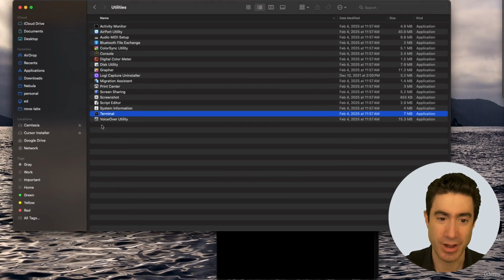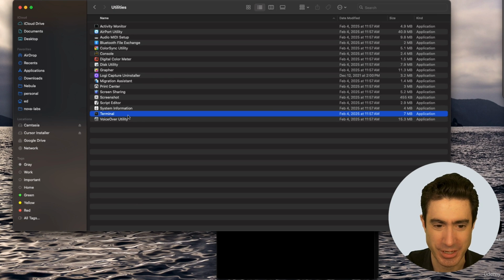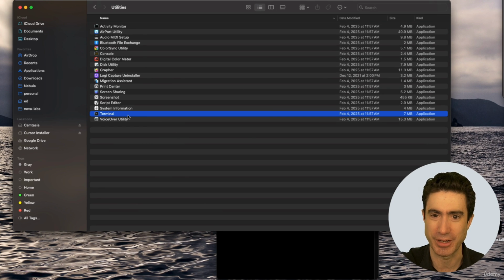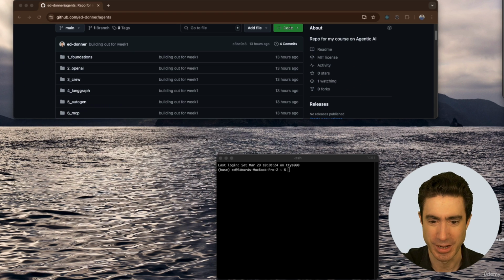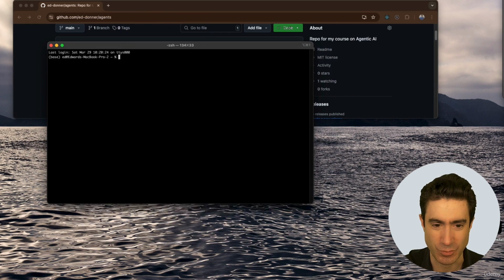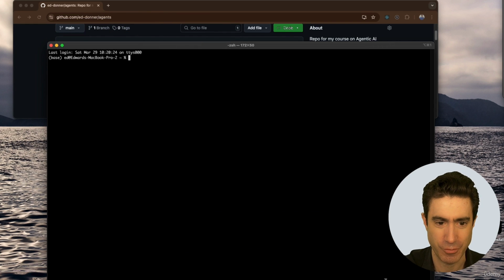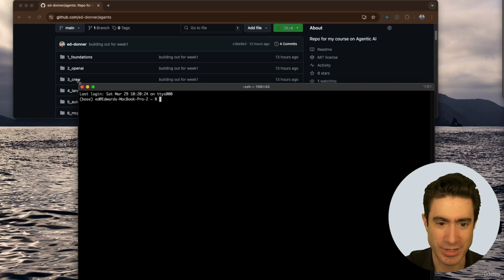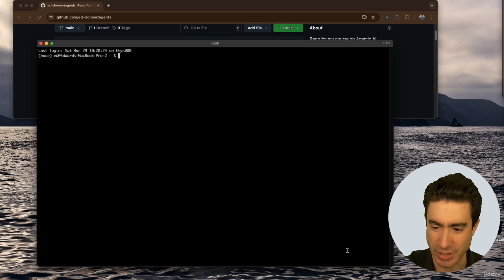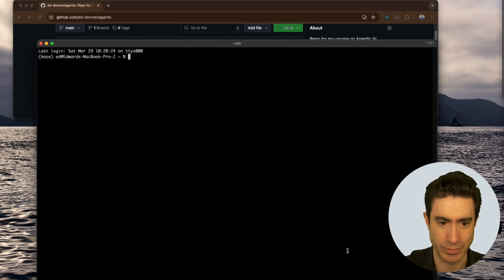All right, so I'm in a Finder window here, and I've gone into Applications, Utilities, to show you that that's where you can find Terminal, to open up a terminal if you're not familiar with that. But I'm going to now assume that you know about this and open up a terminal. Here's one right here, and make that a bit bigger for you. So this is where we are going to do some of the next few steps.